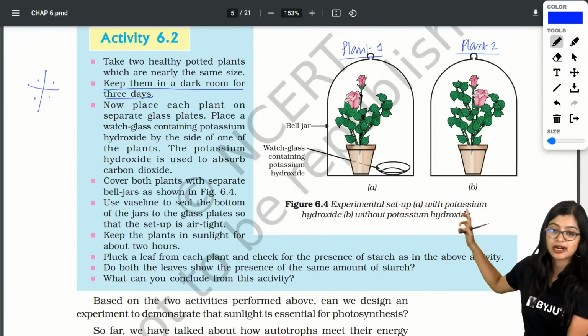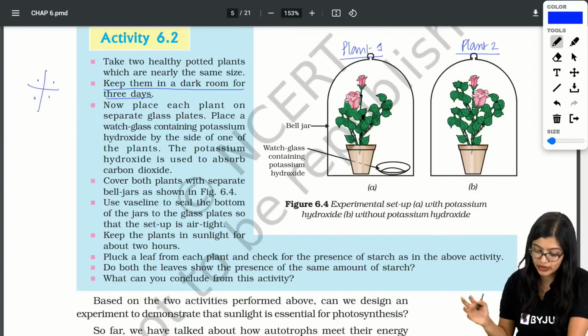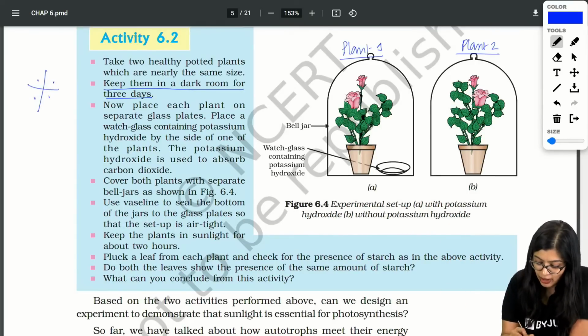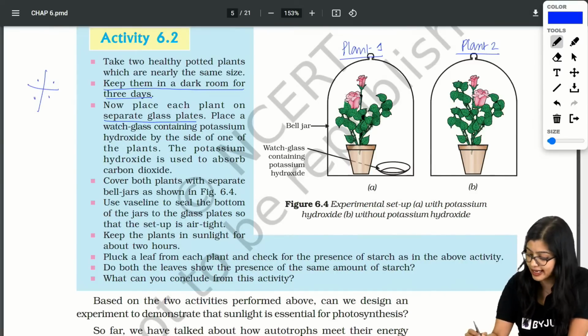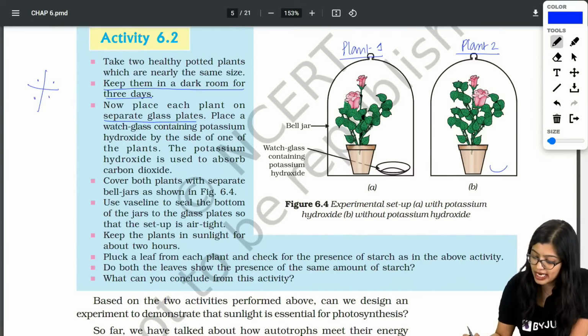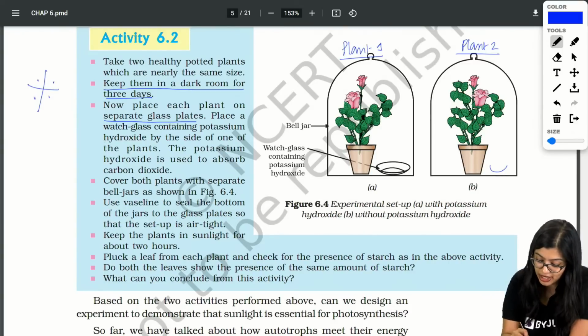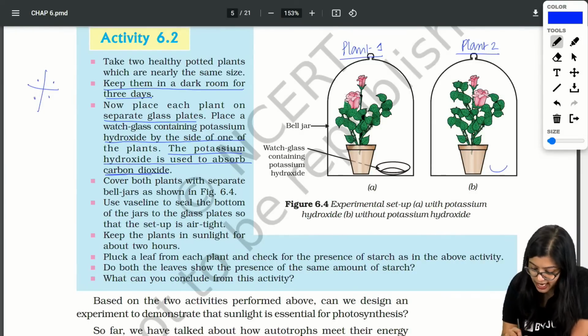Now I've kept plant 1 and plant 2 in a dark room. Now what did I do? I placed a separate glass plate on each of them. In plant 1, I put a glass plate that has potassium hydroxide. Now remember this. Potassium hydroxide is used to absorb carbon dioxide.